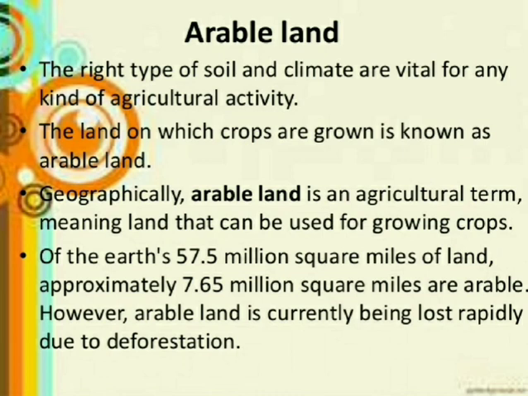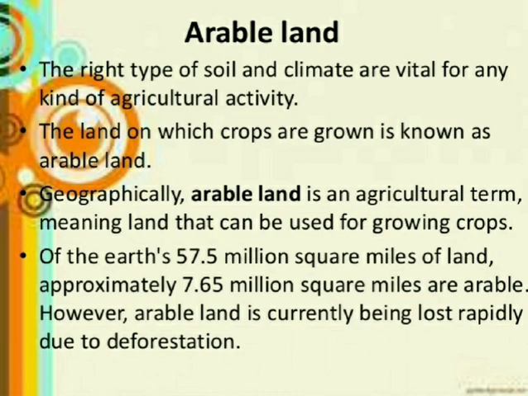Geographically, arable land is an agricultural term meaning land that can be used for growing crops. Of the Earth's 57.5 million square miles of land, approximately 7.65 million square miles are arable. However, arable land is currently being lost rapidly due to deforestation.